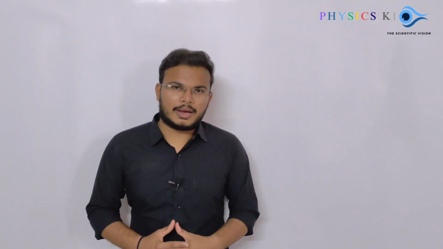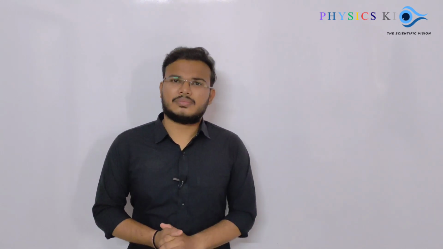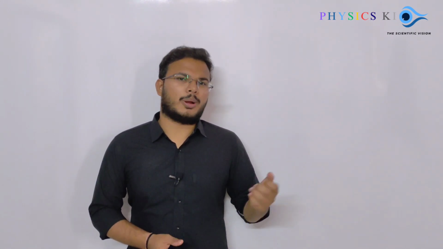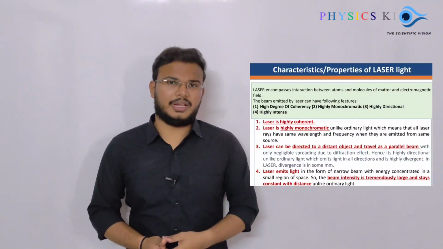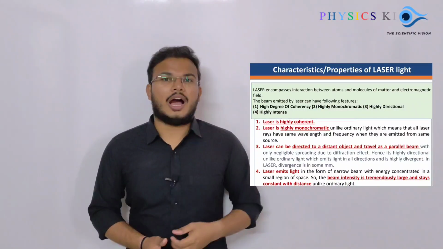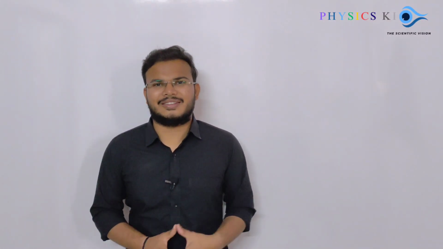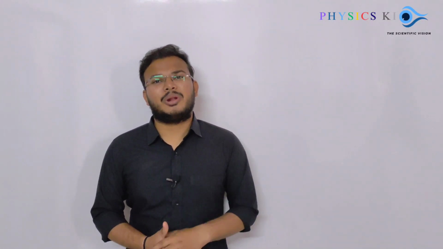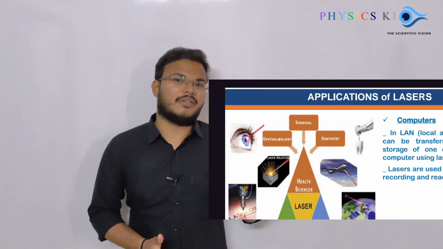Now come to the 4 marks category. In the 4 marks category, the first question is characteristics or properties. You already know the characteristics. That means the laser is monochromatic, laser is coherent, highly intense, with low divergence. These are the properties or characteristics. And as well as our important question is applications of laser. Applications of lasers are very important.